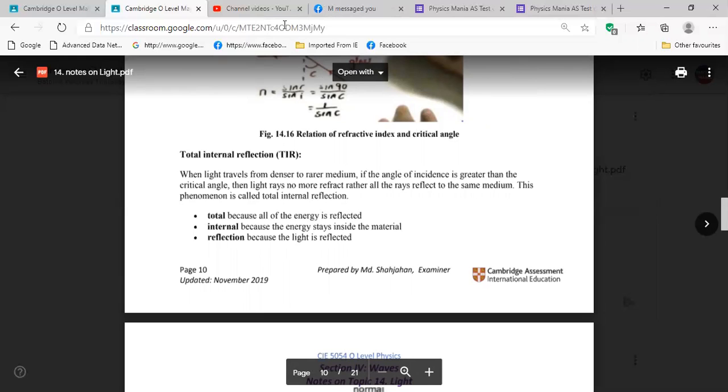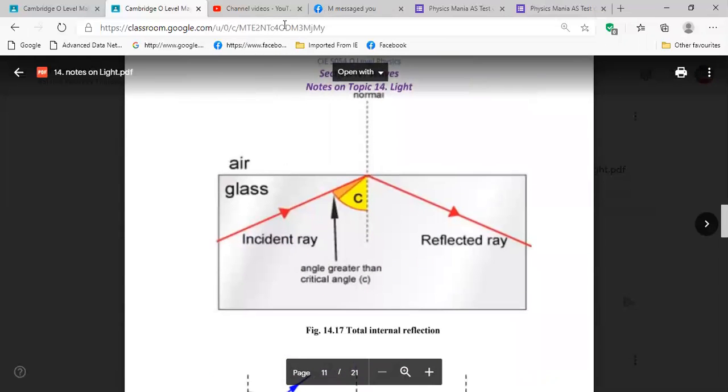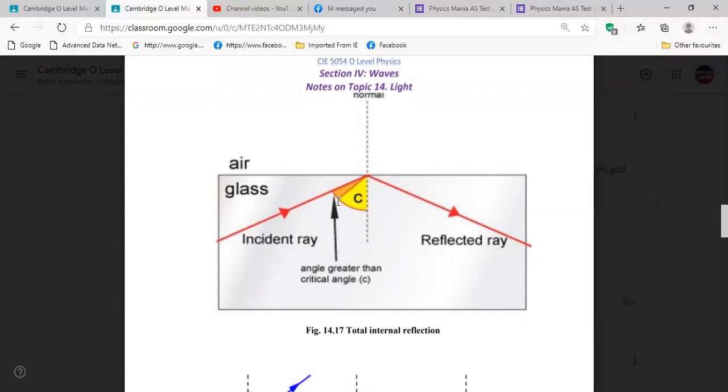You see here, angle of incidence is greater than critical angle, right? Yes, sir. When it is critical angle, then light rays are going along the surface between these two media, right?